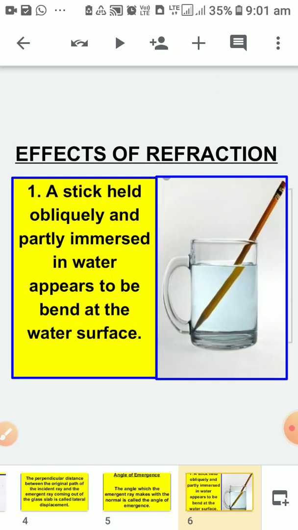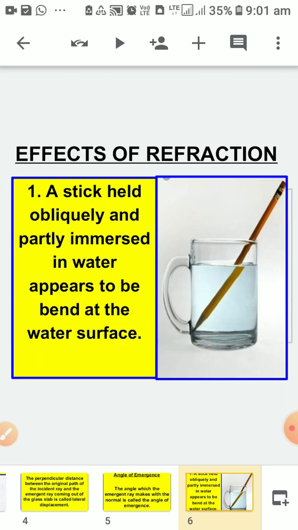Now children, here you will learn about the various effects of refraction. If refraction is taking place, what type of changes can we see around us? The first one, I am showing with the help of a diagram. A stick held obliquely and partly immersed in water appears to be bent at the water surface. Can you see this figure?